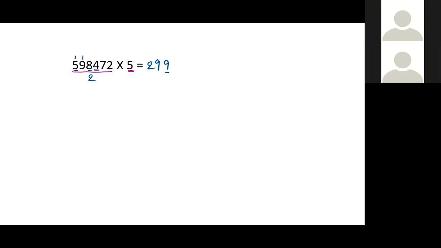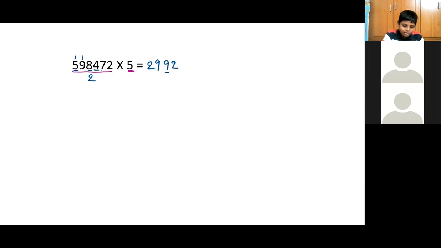Then 4. In 4, how many times will 2 go? Yes, 2 times, right? Okay. Then in 7, how many times will 2 go? 4 2s are 8, but it is exceeding 7.